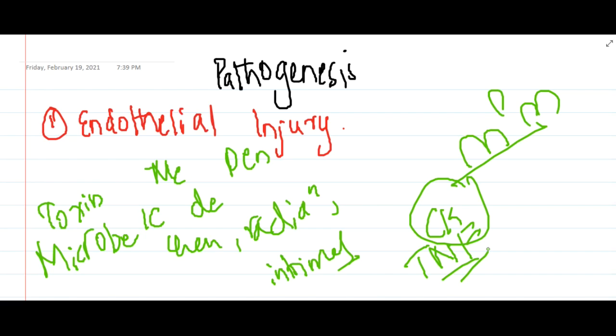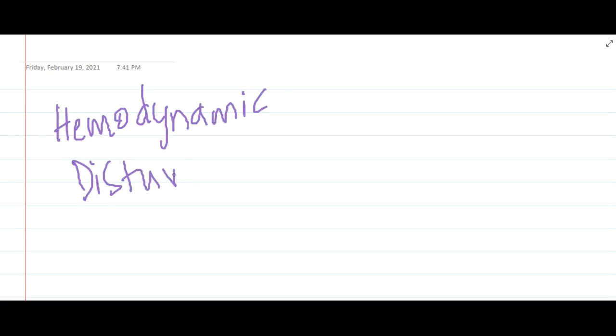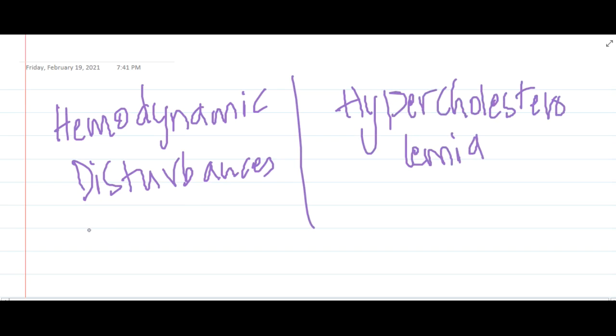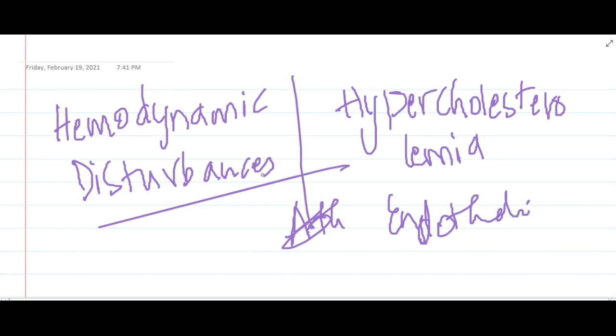But among all these, if you were asked to name the two most important causes of endothelial injury, they are hemodynamic disturbances and hypercholesterolemia. Hemodynamic disturbances and hypercholesterolemia are the two important causes involved in endothelial injury in atherosclerosis. So first we will learn some points about hemodynamic disturbances.